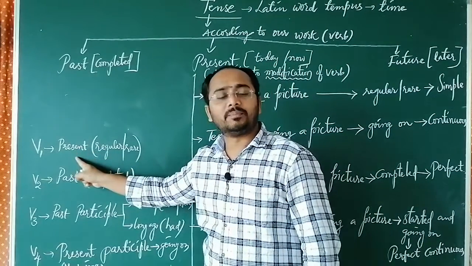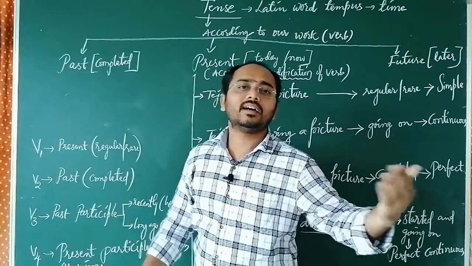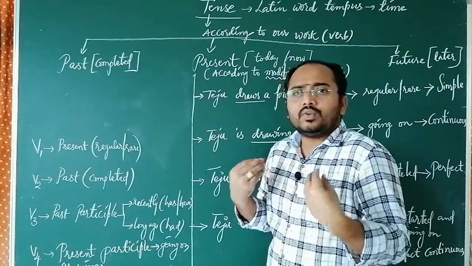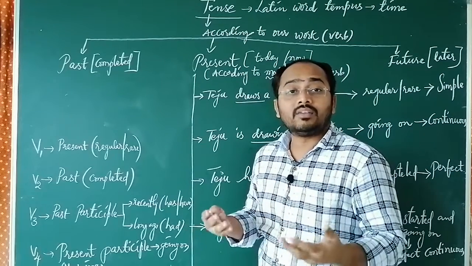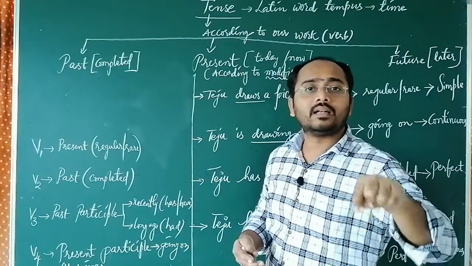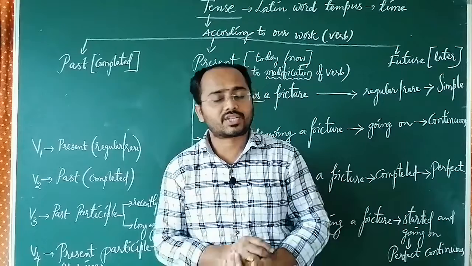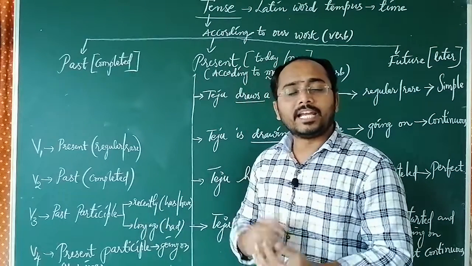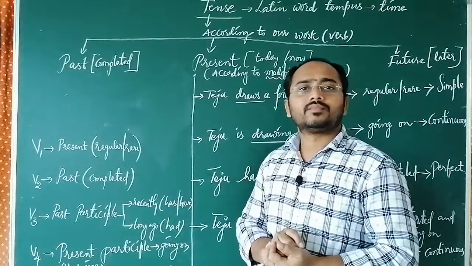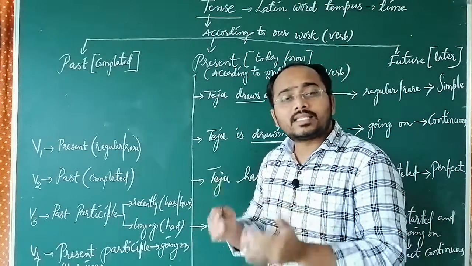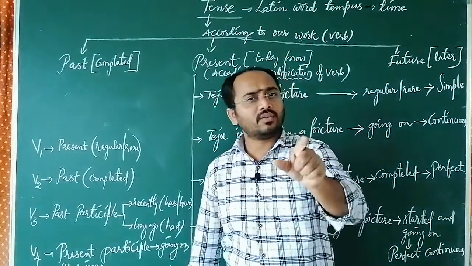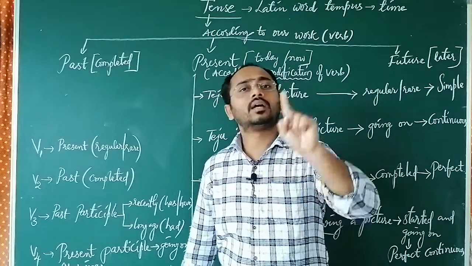V1 means present form, that means regular or rare. Suppose if I use any one of the verbs in the V1 form, the meaning is that it will be done regularly or rarely. Suppose I brush. Brush is a V1 form. It shows that regularly I do it. I celebrate my birthday. It happens once in a year, but it is also in the regular process. So whenever you use V1 form, the meaning is regular or rare.